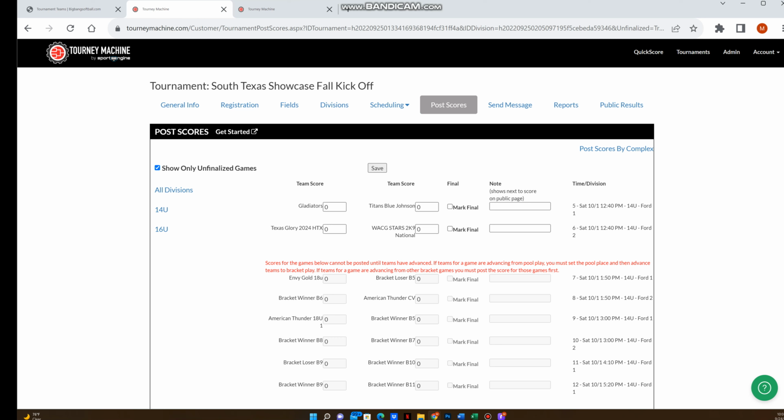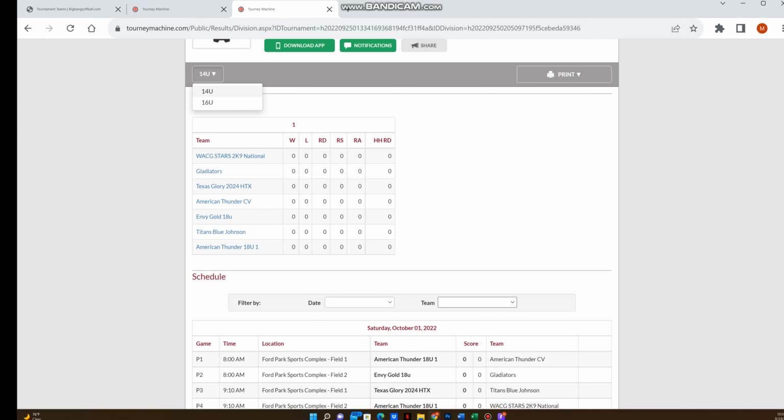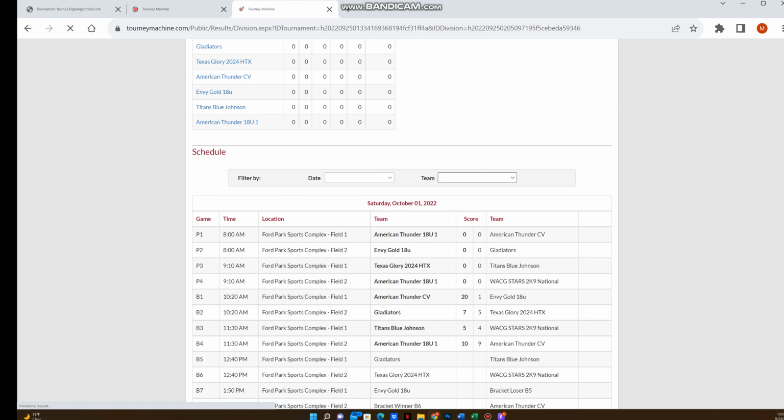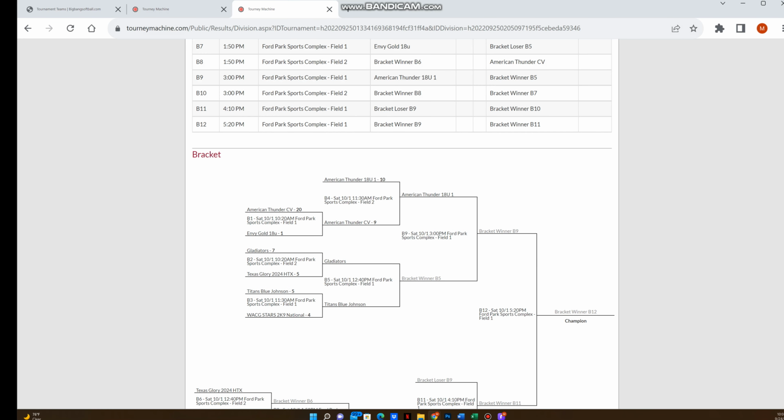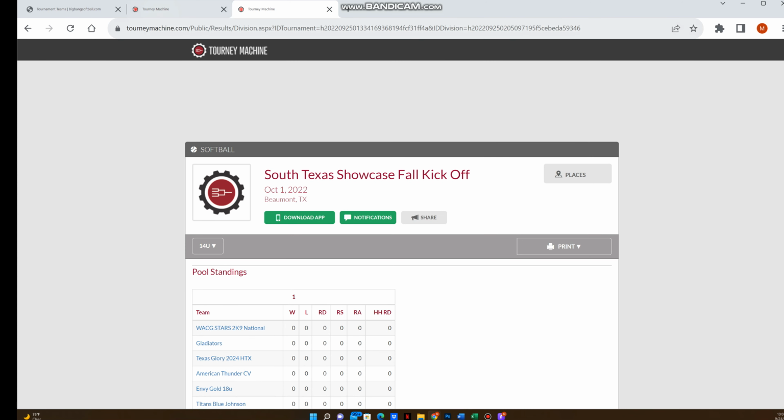And then just move two more games up there. The system automatically knows that, hey, these two games are going to be played next. And if we went to our public results on the 14U, let's refresh this and come down here, and you can see the changes we just put in, and it's moving folks forward. Okay. All right, let's go back to the 16U.